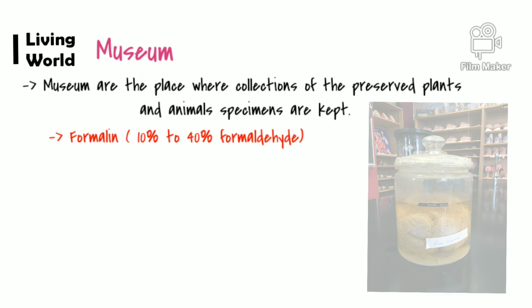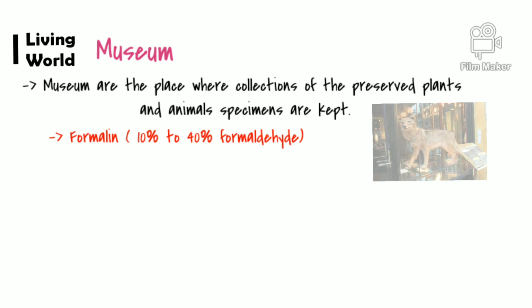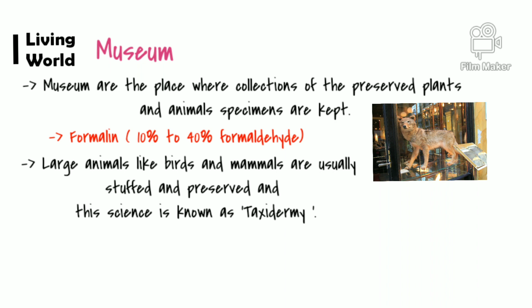Large animals like birds and mammals are usually stuffed and preserved. All the organs of those animals are isolated from their body. The science of stuffing and preserving is known as taxidermy. Derma means skin.